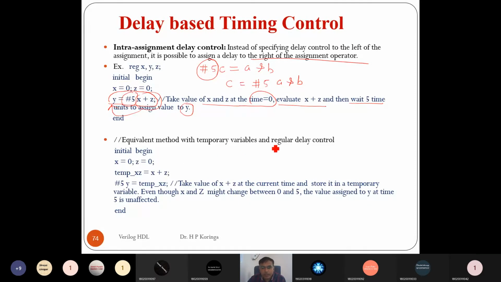Equivalent method with a temporary variable and regular delay control. Okay. So here we have y and temp. First it executes x plus z and assigns to a temporary variable, and then has #5 y and the temporary variable. So both will give the same answer, right? It takes the value of x plus z at the current time and stores it into the temporary variable. Though x and z might change between 0 and 5, the value assigned to y at time 5 is unaffected.